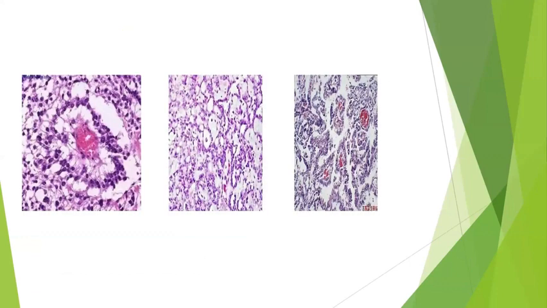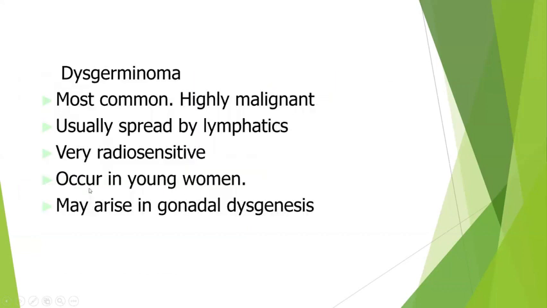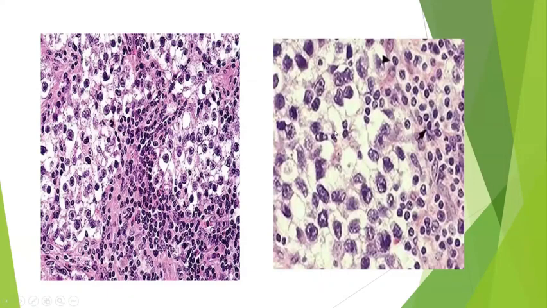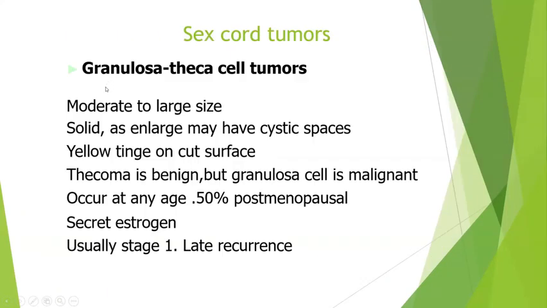So next will be the yolk sac tumor, again an endodermal sinus tumor. Most commonly what you will see are the Schiller-Duval bodies, which will be around your blood vessels. Tumor cells arranged around the blood vessels are called Schiller-Duval bodies. Next comes the dysgerminoma, which is the counterpart of seminoma. As I told you, we see large polygonal cells with clear cytoplasm, an irregular nuclear membrane and a prominent nucleolus, arranged in lobules, and the lobules are separated by thin stroma with an inflammatory infiltrate.